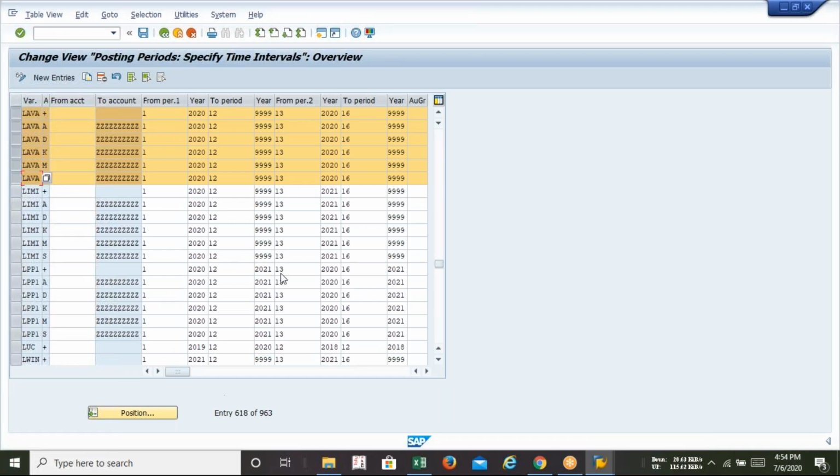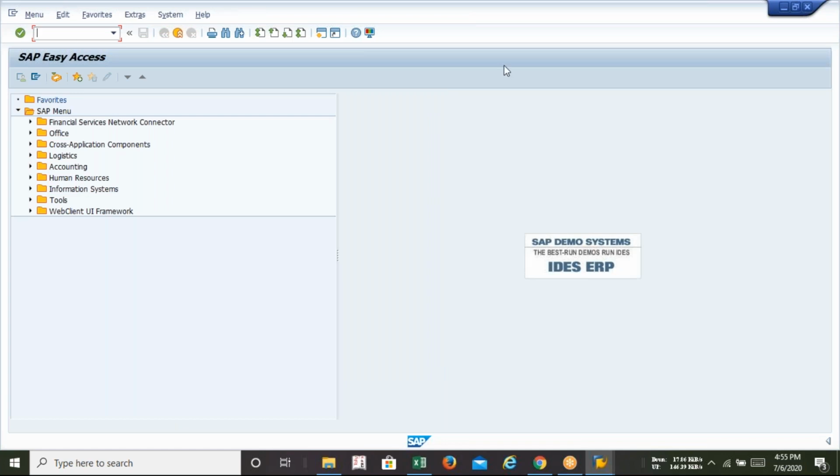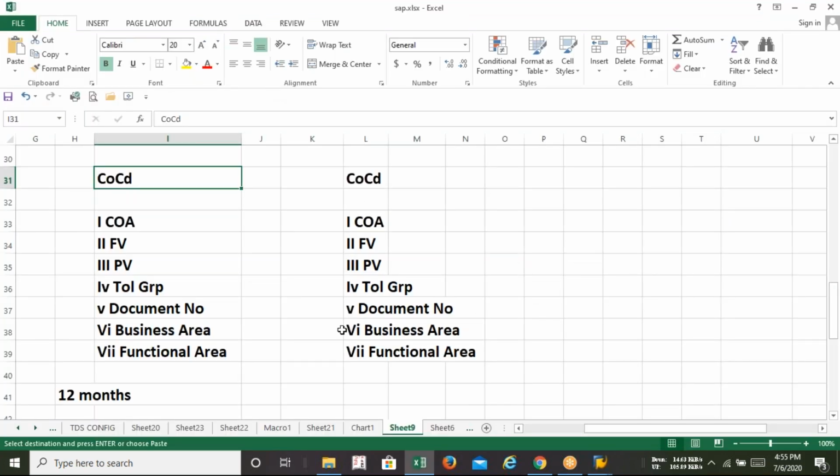Now today's last configuration, which I am going to introduce but configure in the next class, is the chart of accounts. Now what is the meaning of chart of accounts? Today I am going to explain it.